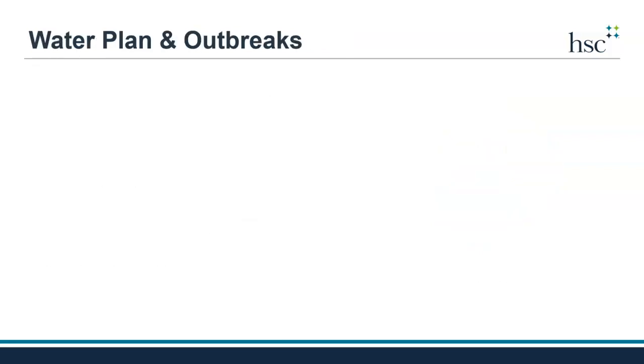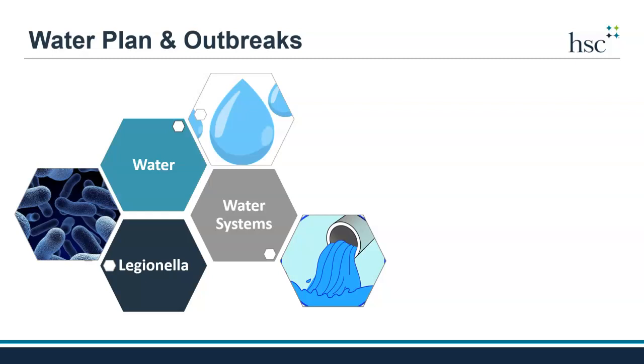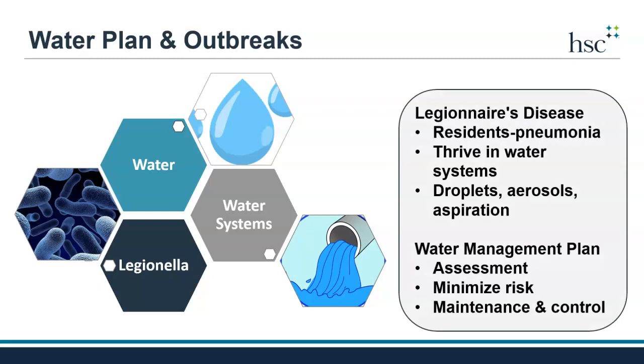Nursing homes are also required to assess and plan for a special type of outbreak due to waterborne germs, in particular a germ called Legionella that causes a disease called Legionellosis or Legionnaire's disease. Legionnaire's disease is a pneumonia disease that can cause serious health outcomes, including death in residents, as they are at higher risk due to their age and other chronic conditions. Because of this, one case of Legionnaire's disease is considered an outbreak in a nursing home.